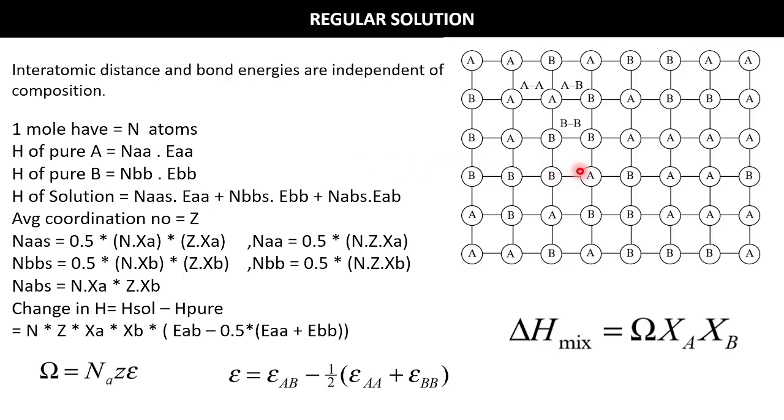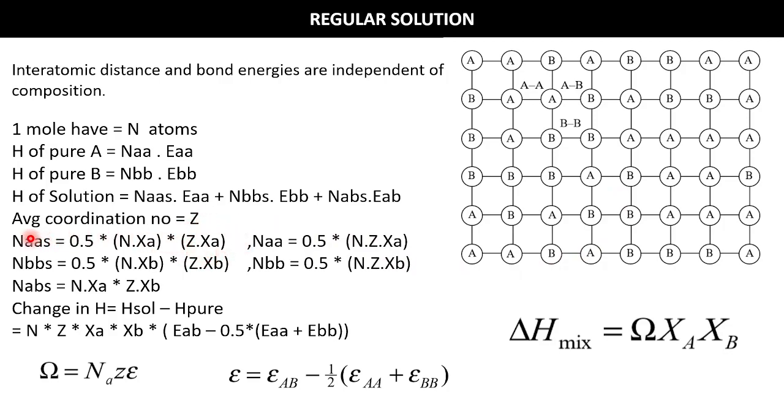Now in a solution, if you have a Z coordination number, it is not like all the coordination sites will be surrounded by the same kind of atom. There may be some A atoms, there may be some B atoms, and the probability of occupying a particular site by atoms depends on the mole fraction of that kind of atom, right, and the coordination number. So that's why Z into XA is coming into the picture.